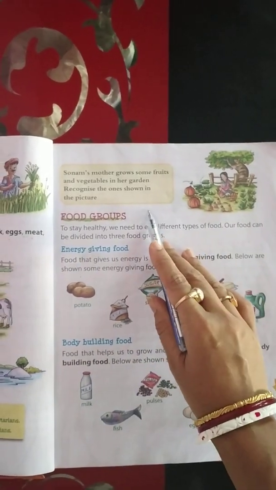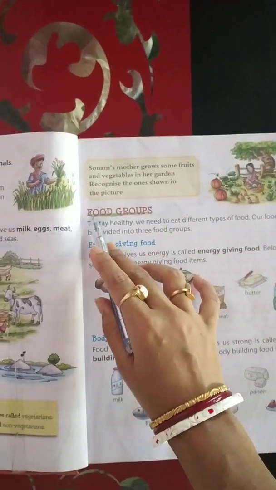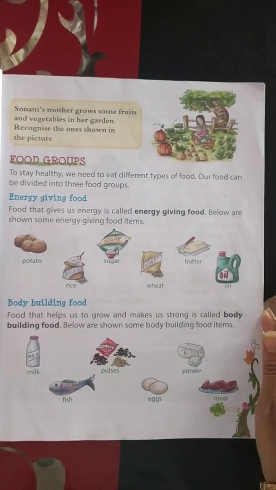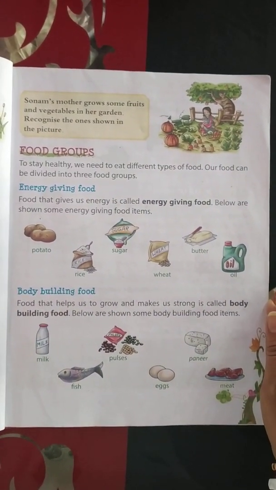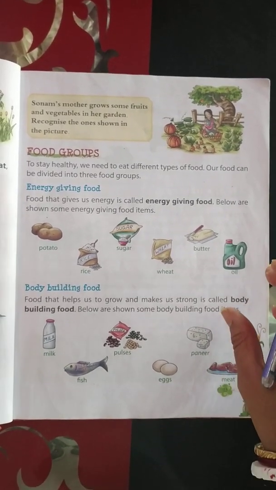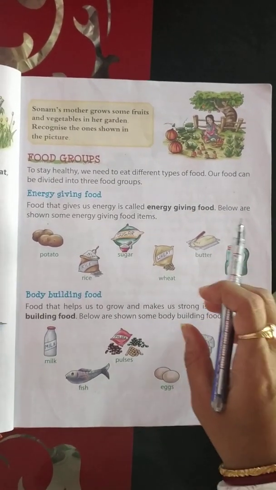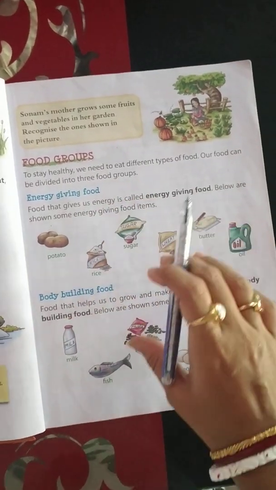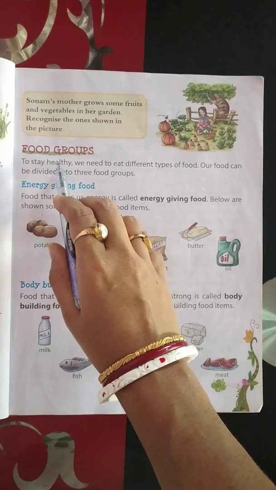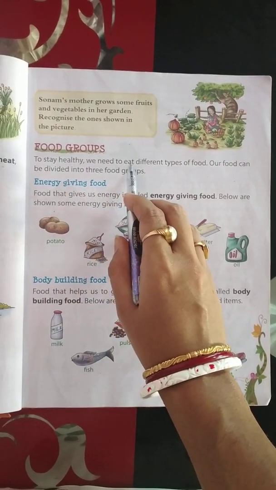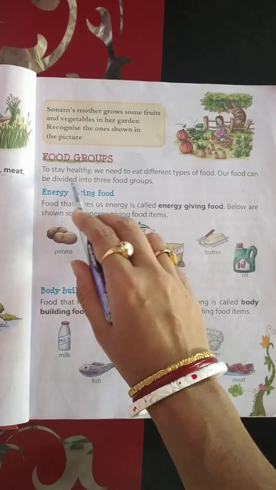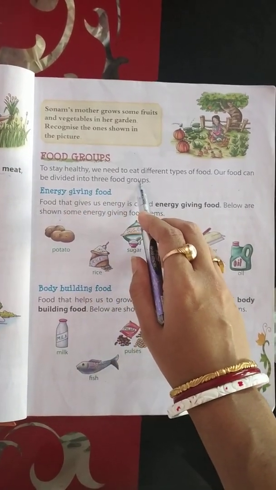Here you see next. Food groups. So foods are divided into various groups. Because all the foods have different uses and different varieties. So these are all divided into groups. First you see, to stay healthy, we need to eat different types of food. Our food can be divided into 3 food groups.